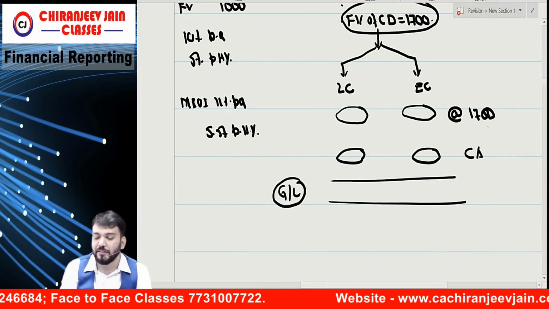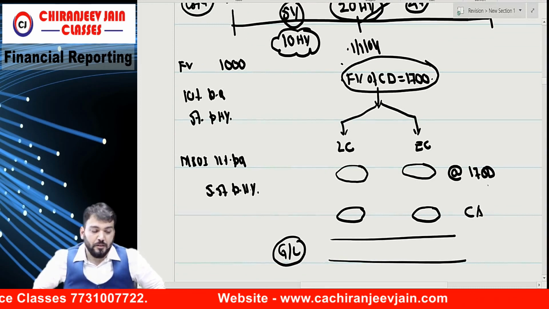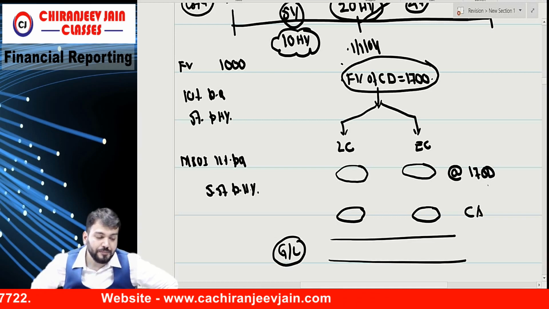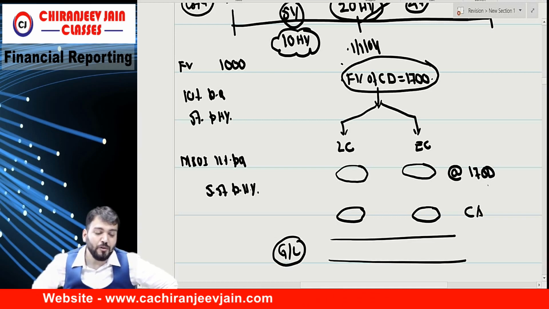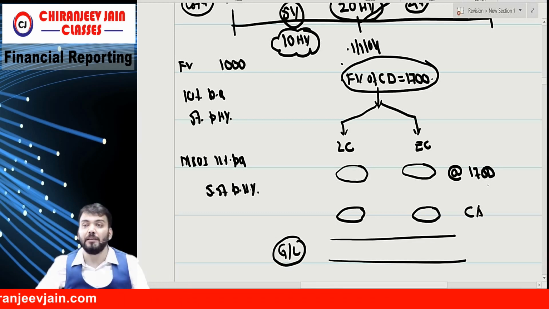So what have they asked? How does the entity account for equity and liability at inception and at the repurchase of convertible instrument? They have asked two points here.